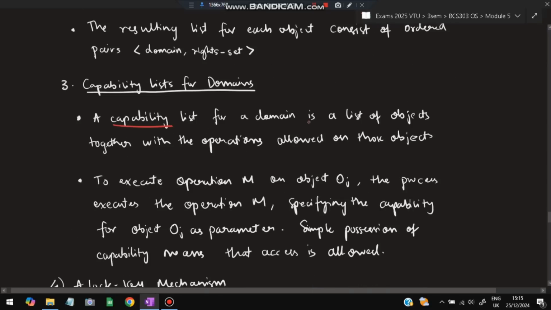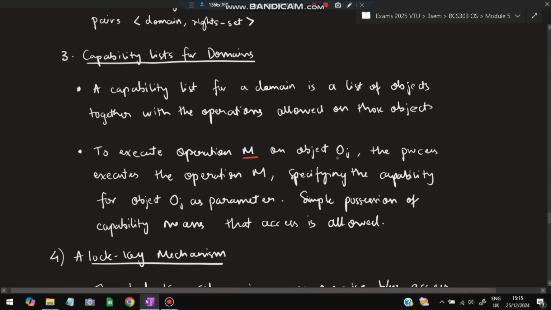A capability list for a domain is a list of objects together with the operations allowed on those objects. So it is a list of objects: object 1, object 2, object 3, object 4 in one particular domain, and what can be done on them. To execute an operation M on object OJ, the process executes the operation M, specifying the capability for the object J as the parameter. Simple possession of the capability means that the access is allowed.